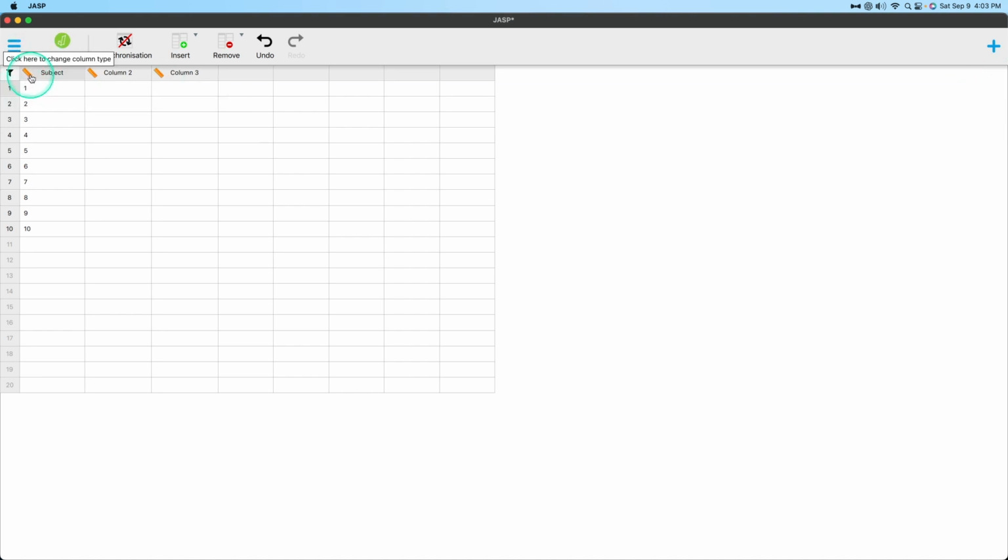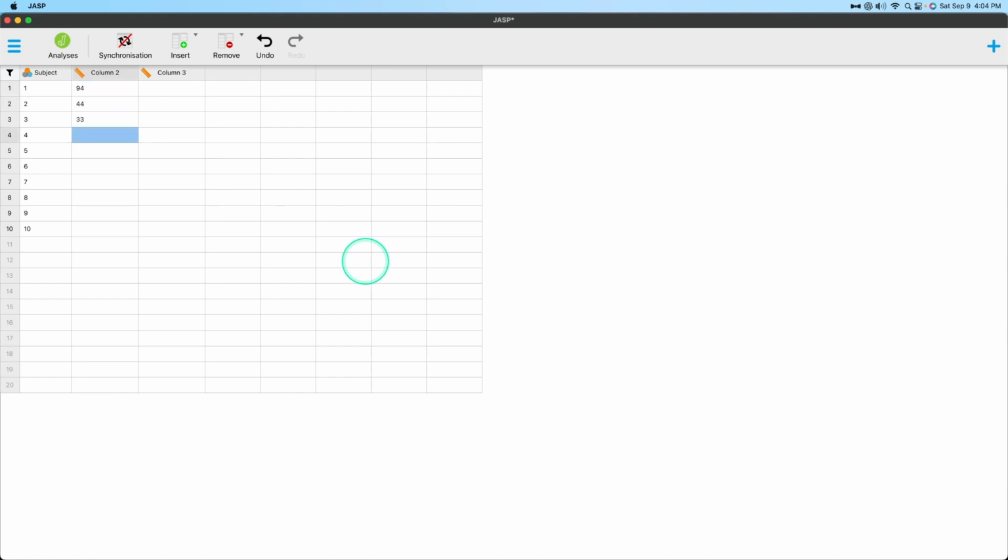Now, subject isn't a scale variable. So you have to left click on that to change what it is. And we're going to change it to nominal. I wish, just like Jamovi, there was an ID tag so you never forget to not put it into an analysis, because I know sometimes students will just select everything and it will all go in. Then their analyses look weird in a correlation or whatever because the subject variable is in there and it's just increasing by 1 every time. So putting it as a nominal variable is the least big of an issue. But if there was just an ID tag for this, so let's do that.